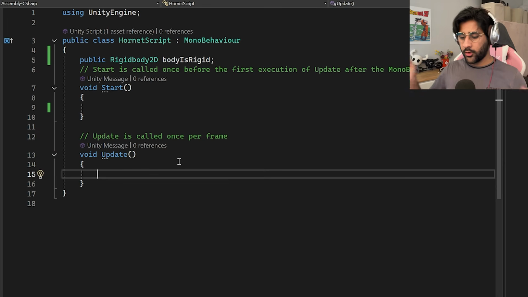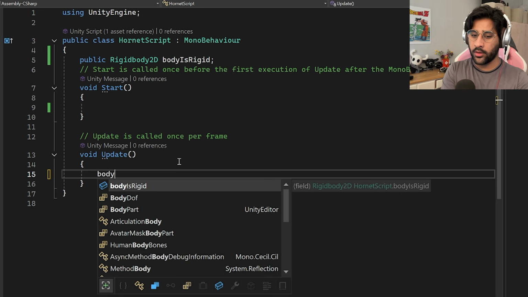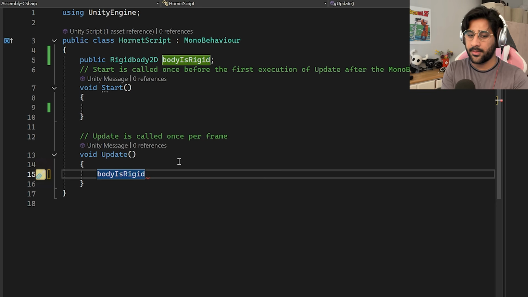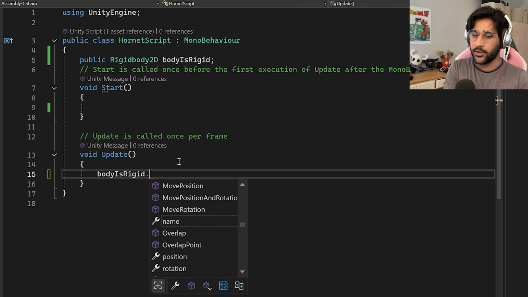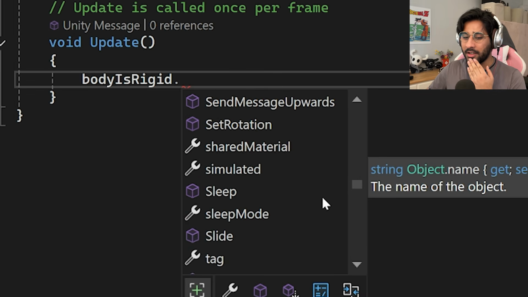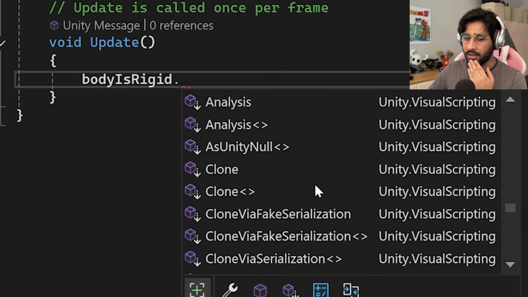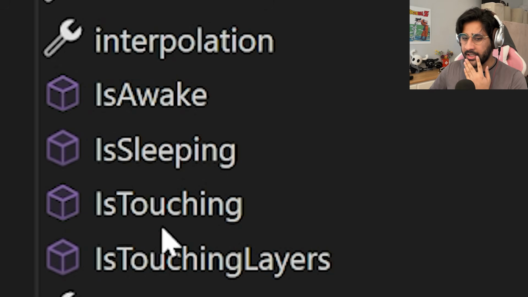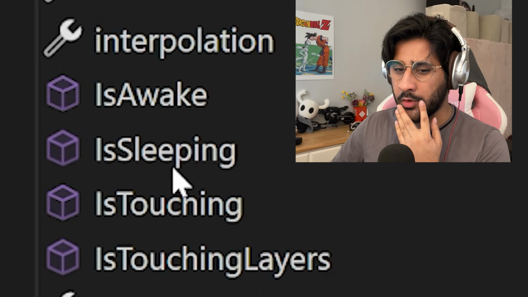So now if we go back to our script and go to update, which is basically code that runs while the game is playing. Now we can type, yep, body is rigid. How do I, do I just press enter on these to quick type them? Yes, body is rigid, and then I can say dot. Yeah, and then I can look, a lot of stuff here. Holy shit. I can touch Hornet. I can go to sleep with her.